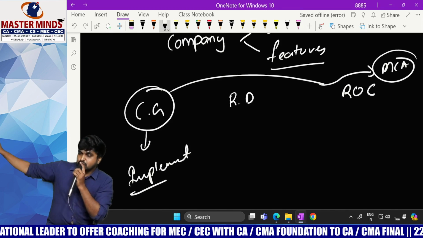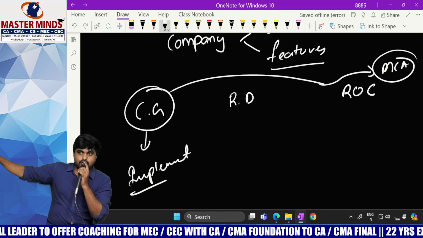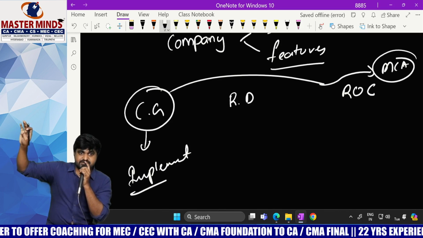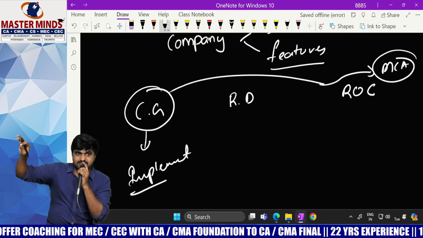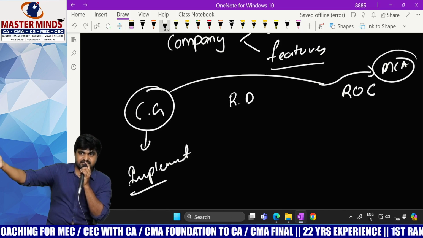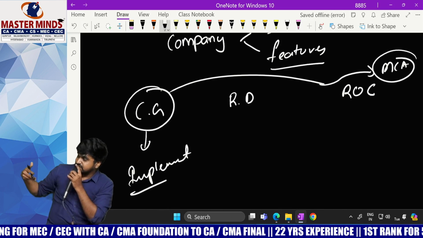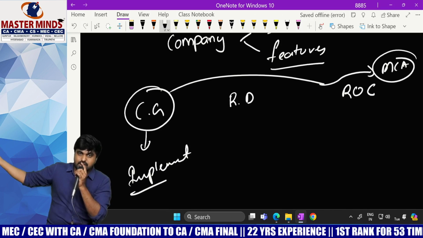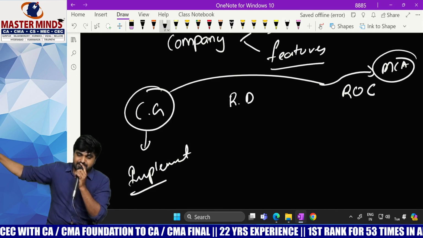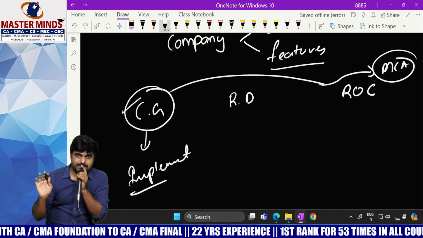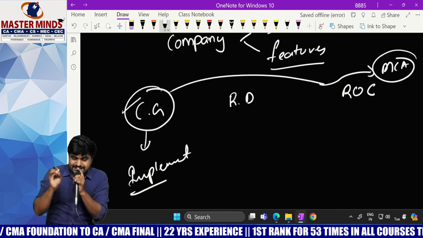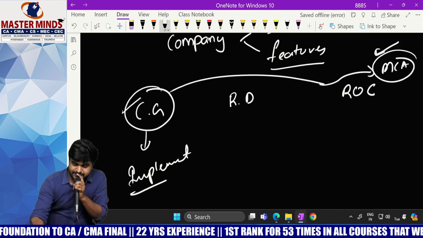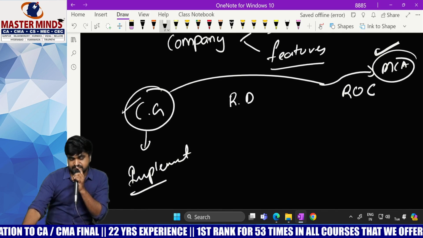So the Ministry of Corporate Affairs is a part of the central government. Ministry of Corporate Affairs, Ministry of Home Affairs, Ministry of External Affairs, like that there are some ministries. All these ministries are governed by the government only. So on behalf of the government, who will regulate the Companies Act? MCA, that is the Ministry of Corporate Affairs.